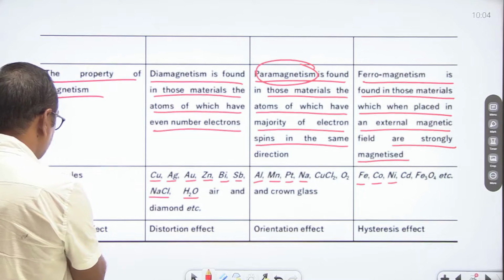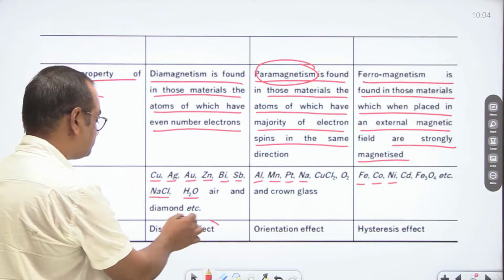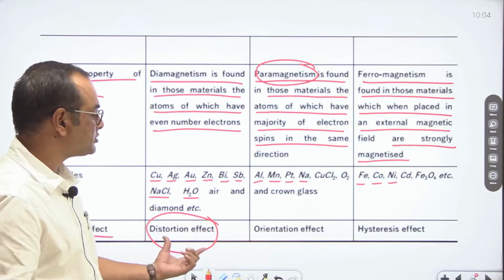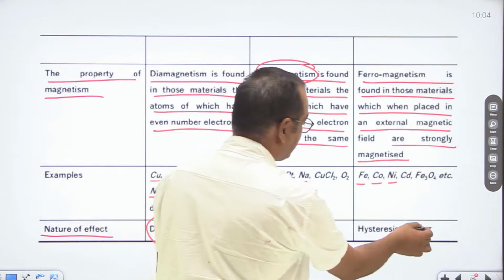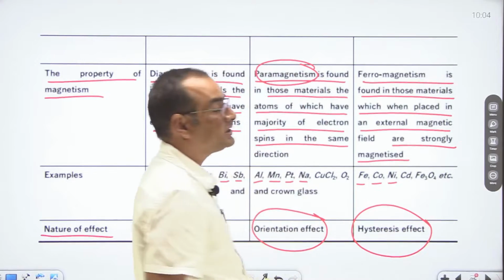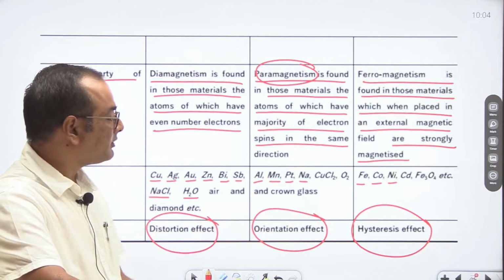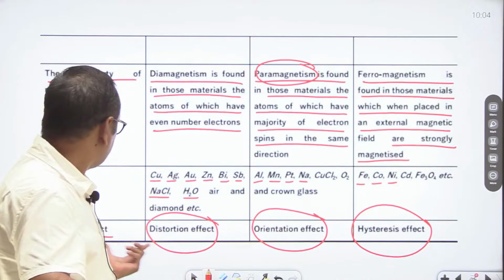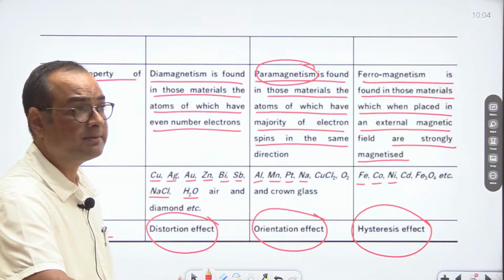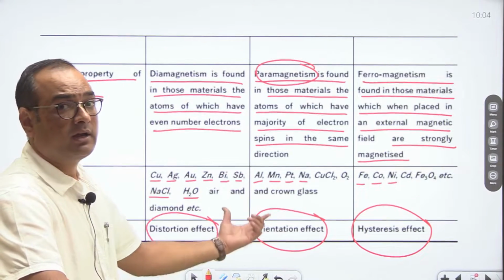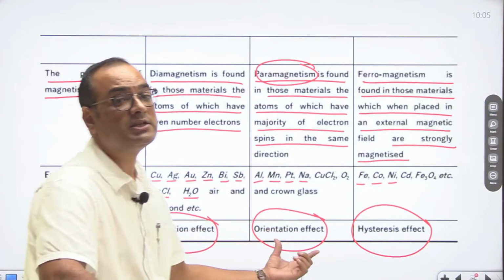Now, if we talk about nature of effect, then diamagnetic substances have a distortion effect. Paramagnetic substances have an orientation effect, and ferromagnetic substances have a hysteresis effect. So here in our syllabus we will talk about the hysteresis effect. You can keep these effects in mind. In case of diamagnetism, a distortion effect is there. In case of paramagnetism, an orientation effect is there, while in case of ferromagnetism, a hysteresis effect is there.